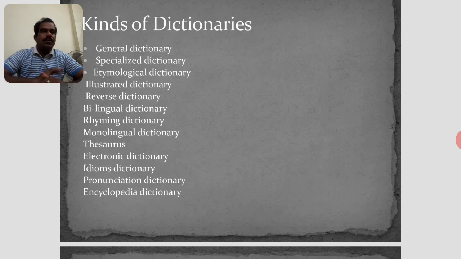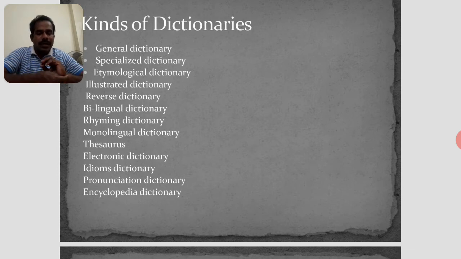Speakers of other languages generally use a general dictionary or a bilingual dictionary, but native speakers use a dictionary in their own mother tongue. English people use the monolingual explanatory dictionary.